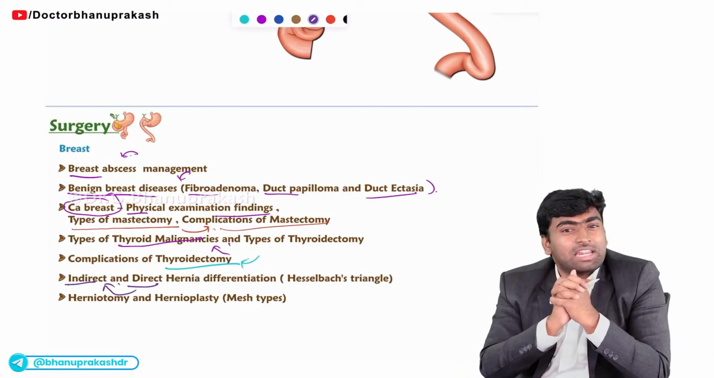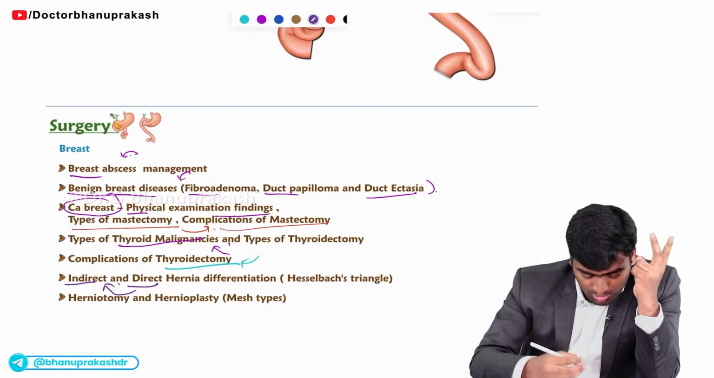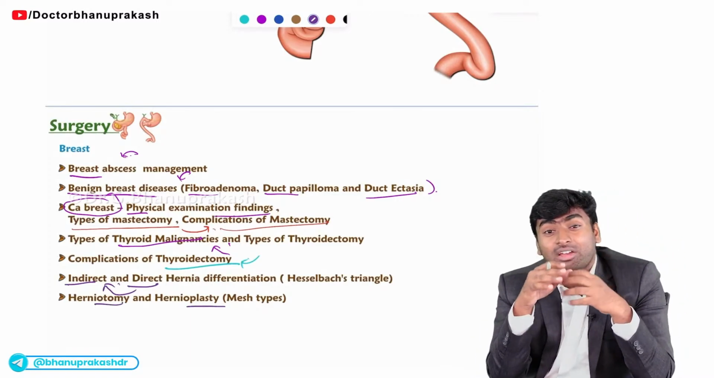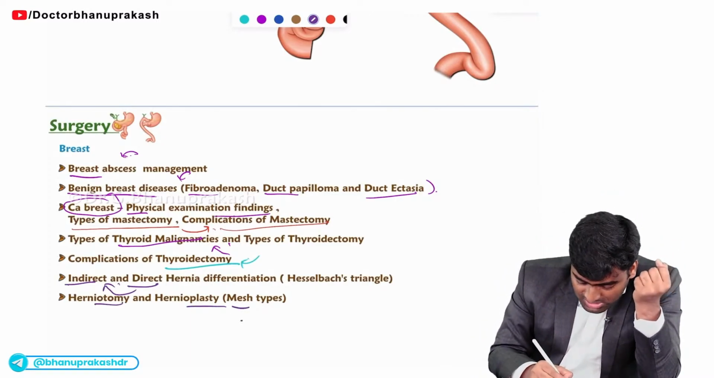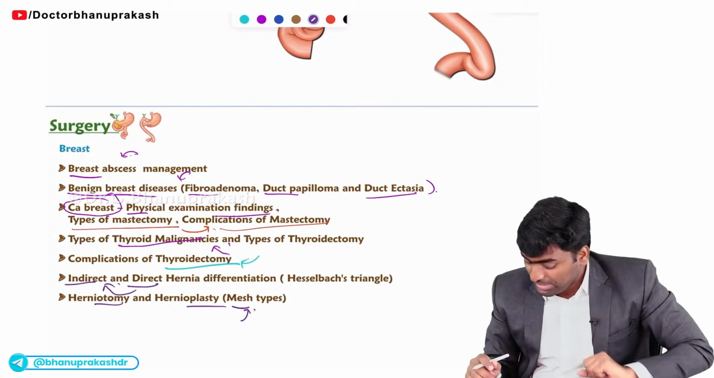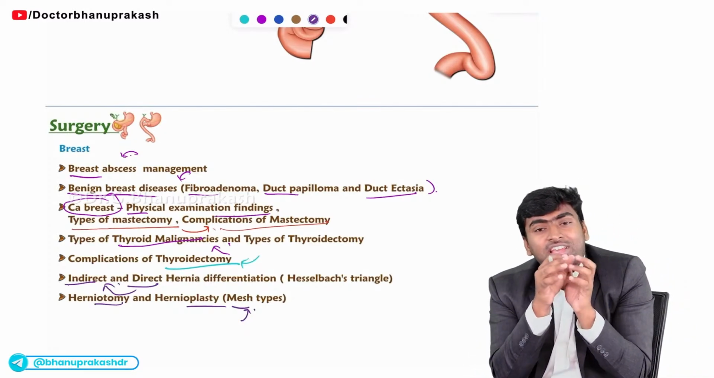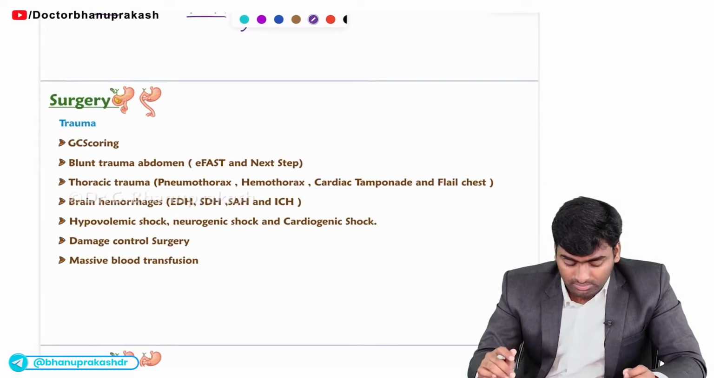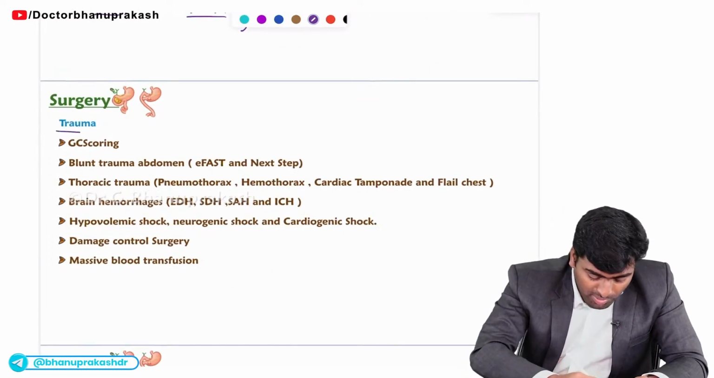So in management of the hernia, you should know these 2 topics, which is herniotomy, hernioplasty, and the mesh types. What are the types of mesh you will use for hernioplasty, and what are the complications that may arise after the hernia surgeries? Fine. Then we'll see about the trauma part of surgery.